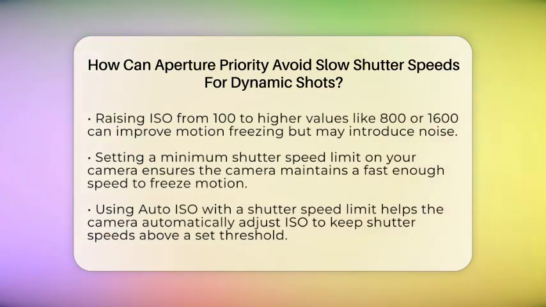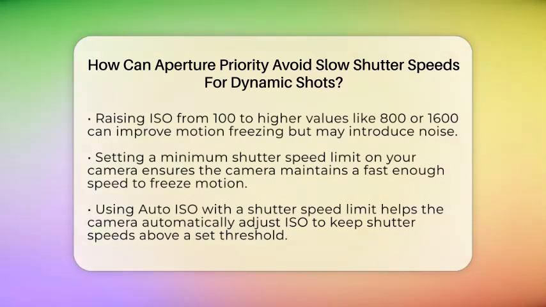Next, if your camera allows, setting a minimum shutter speed limit is very helpful. Some cameras let you specify a shutter speed that the camera won't go below. For instance, you could set it to 1/500 of a second. This way, the camera will prioritize faster speeds to freeze motion, even if it means raising the ISO or adjusting other settings. If the camera can't maintain proper exposure at that speed, it might warn you or automatically increase ISO to compensate.